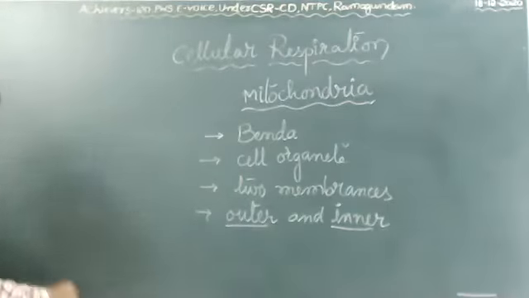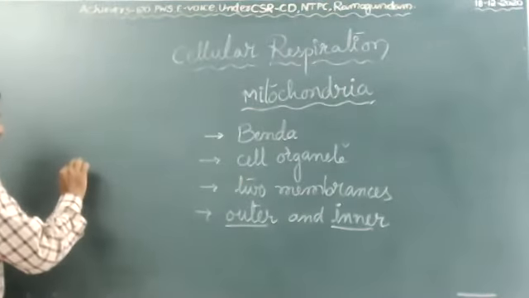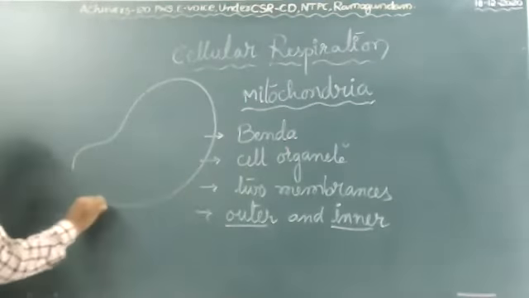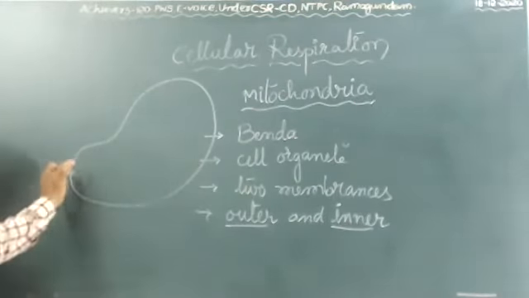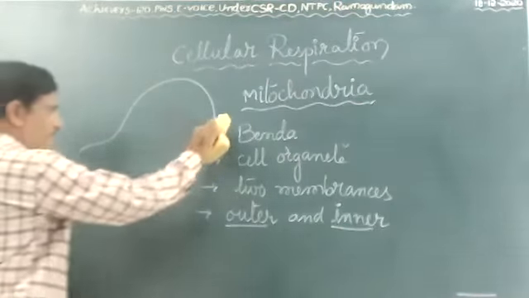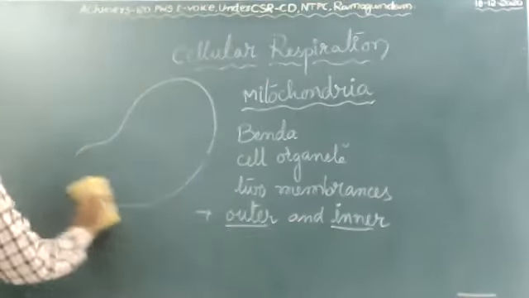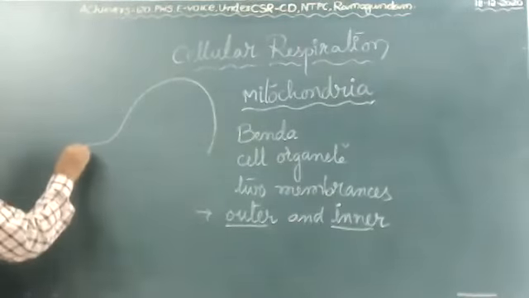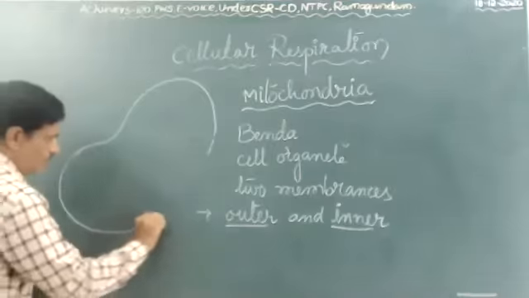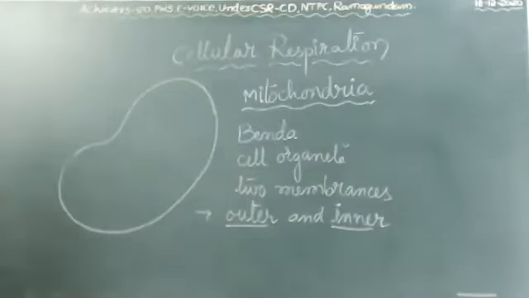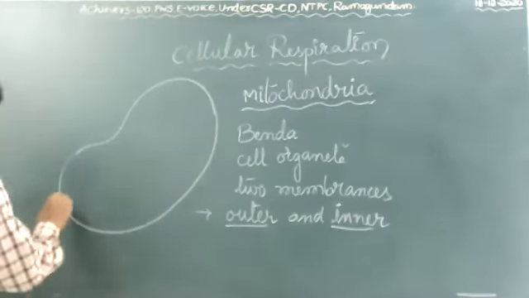Okay, a rough diagram. It is the outer membrane.